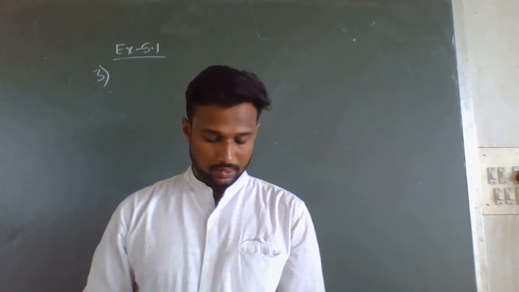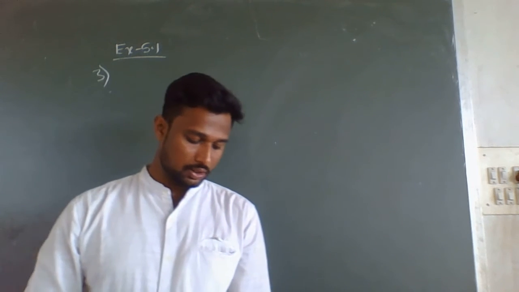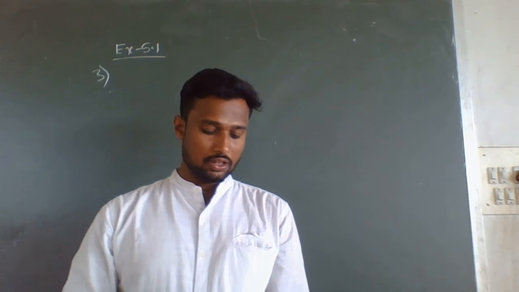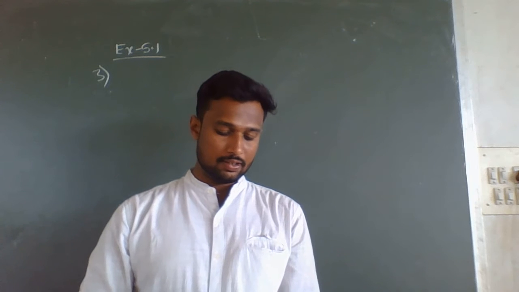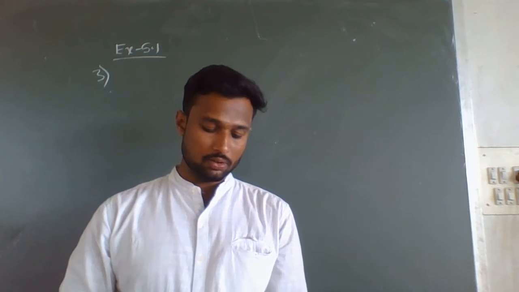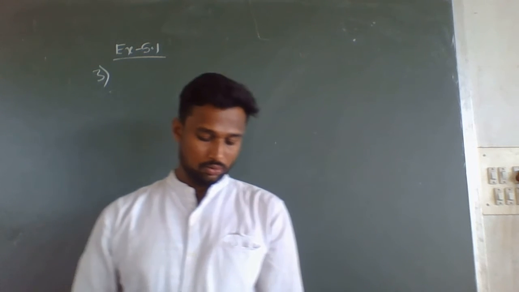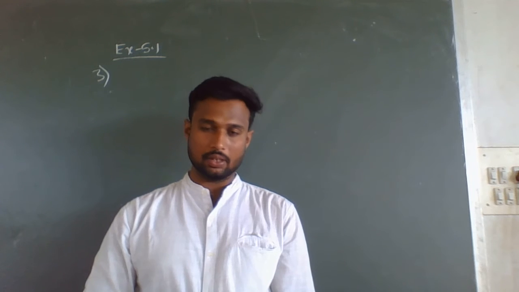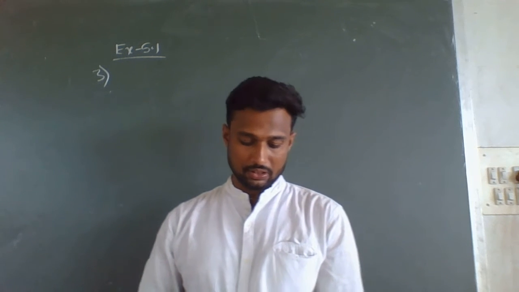So now they have given the salaries of 30 workers. Using tally marks, make a frequency table with the intervals as 800 to 810, 810 to 820 and so on. So we have to create one frequency table.